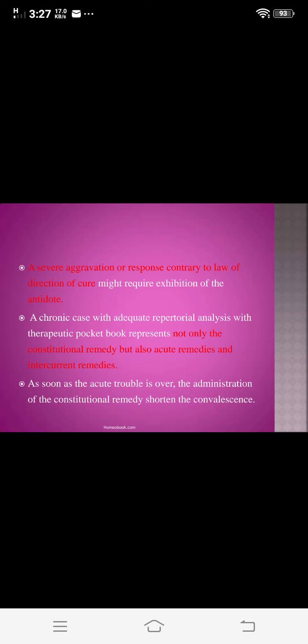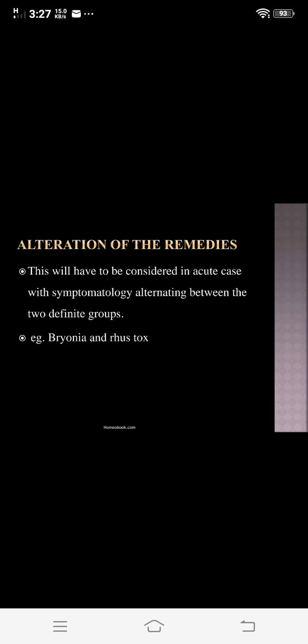And as soon as the acute trouble is over, the administration of the constitutional remedy shortens the convalescence. That is, when you give the acute remedy in between, and after this give the constitutional remedy, the case may go into cure, or the period of cure becomes shorter and shorter. So these are the different indications for the change of remedy while giving the second prescription.